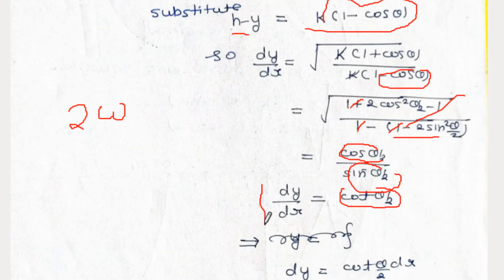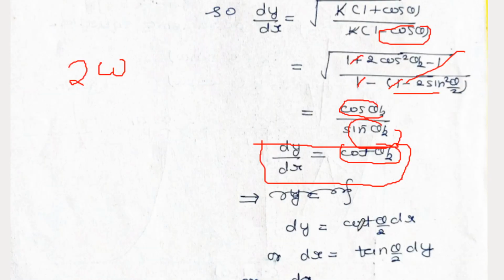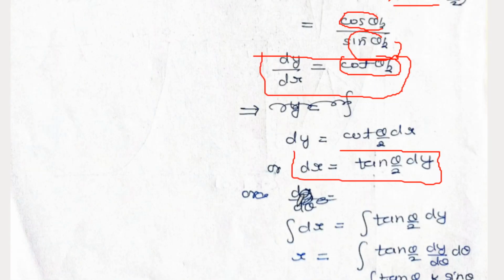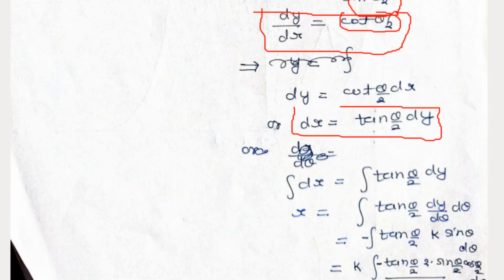So now our expression is in a very simple form, right? So we can write dy is equal to cot(theta/2) dx, or you can write dx is equal to tan(theta/2) dy. So now integrating both sides, you will get dx is equal to tan(theta/2) dy.